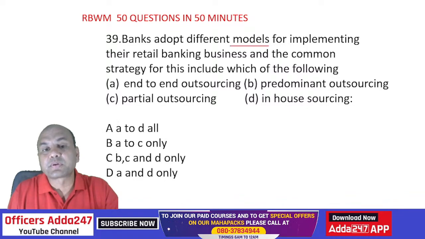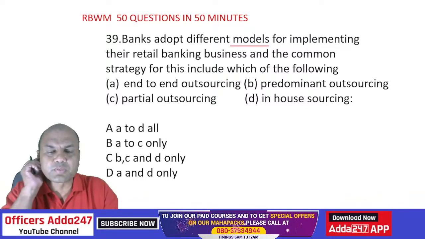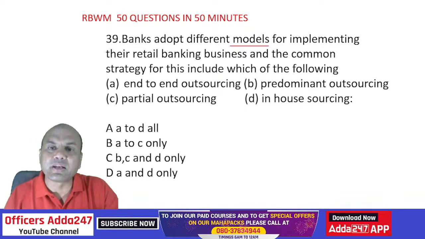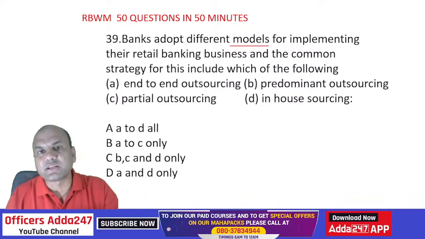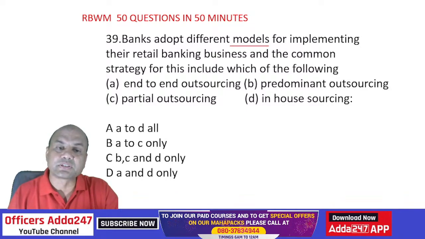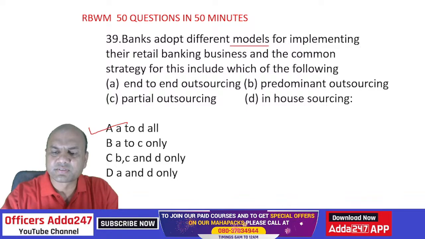The models adopted by the banks are, just now we saw it, horizontal, vertical, predominantly horizontal, predominantly vertical, right? But what are the conditions for implementing these? What are the factors which I will focus on? End-to-end outsourcing, predominant outsourcing, partial outsourcing, and in-house sourcing. Which one will I follow? I'll follow all, isn't it? A to D all, isn't it?